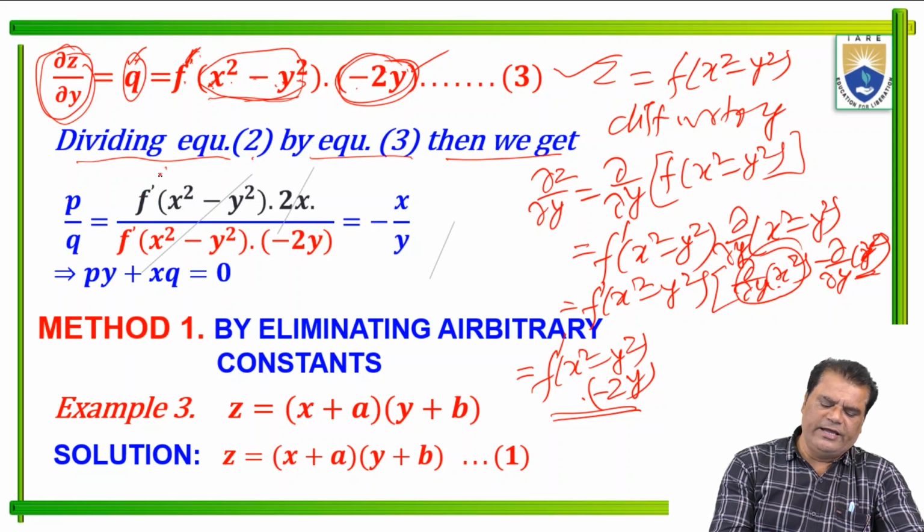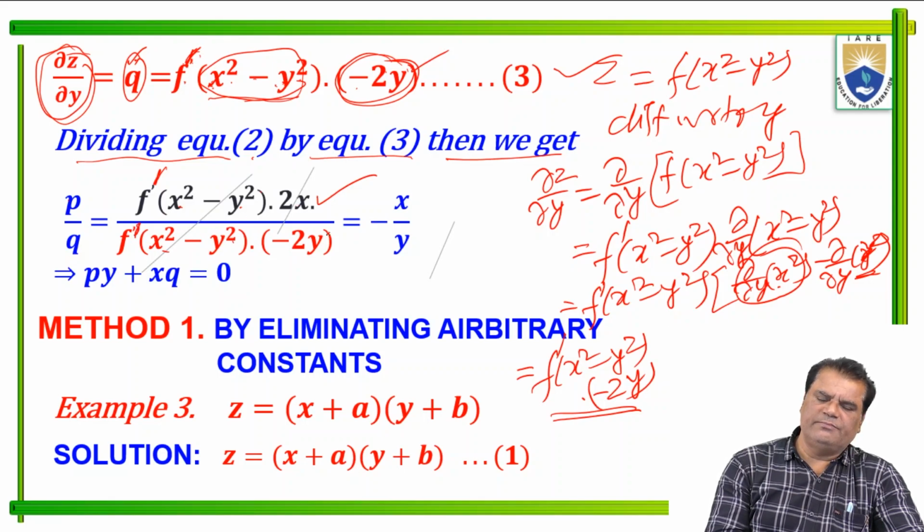So dividing, the function f' cancels and the 2 cancels. This equals −x/y.